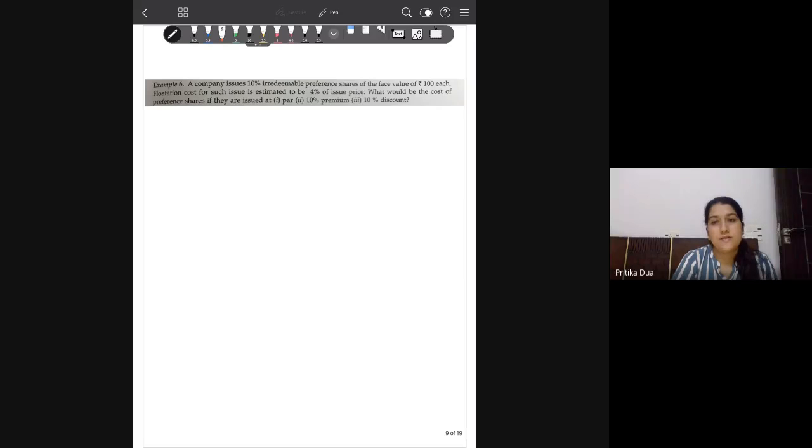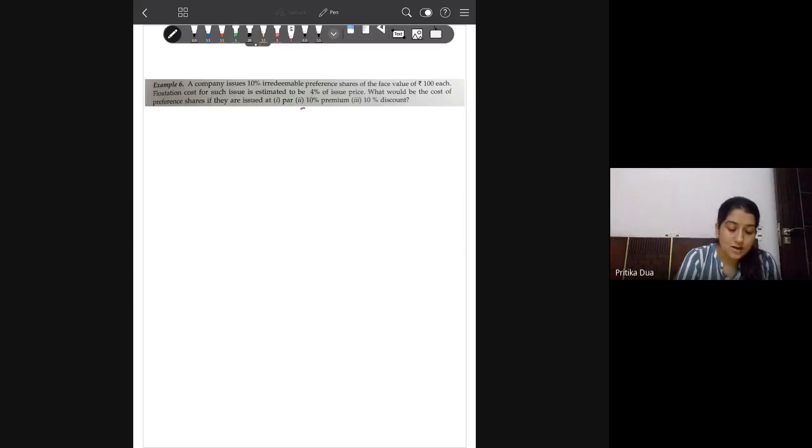Okay, now this will be specified. In some cases, you are given flotation cost as a percentage of issue price. If nothing is given, we assume it to be a percentage of the face value. Okay. Now, how is this making a difference? I'll take up one of the cases here. I'll take up the second case. So then the concept will be more clear to you.